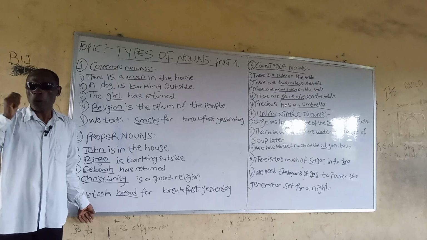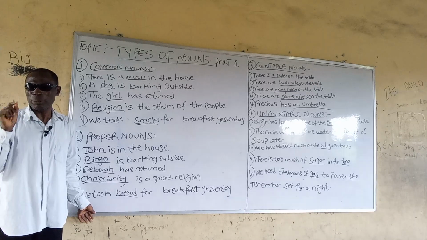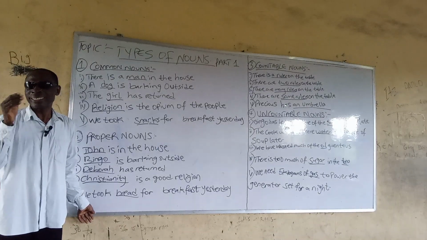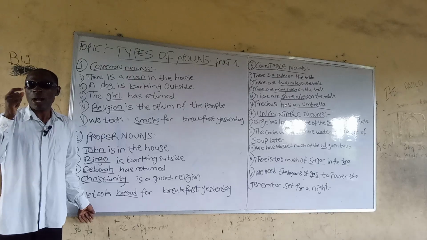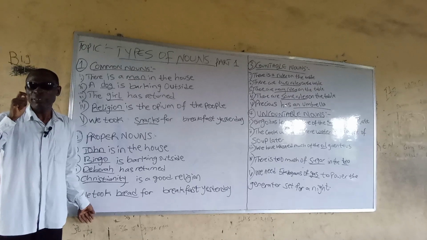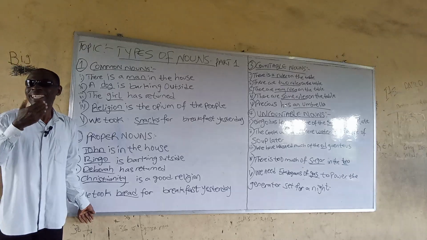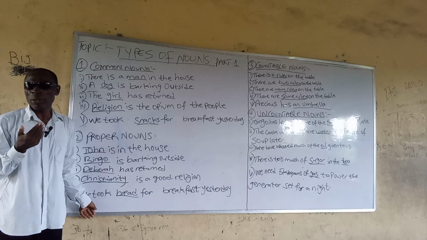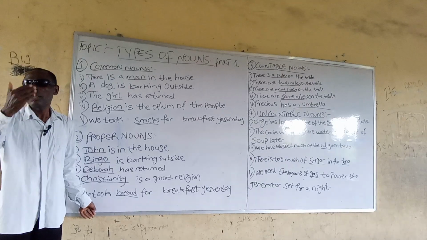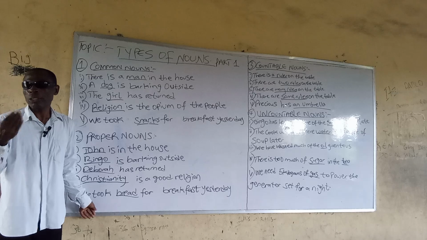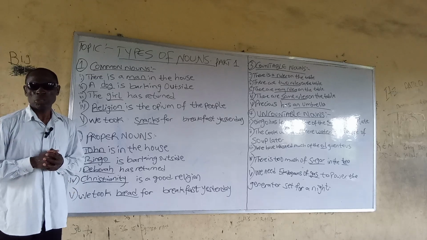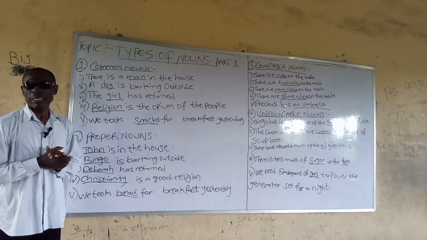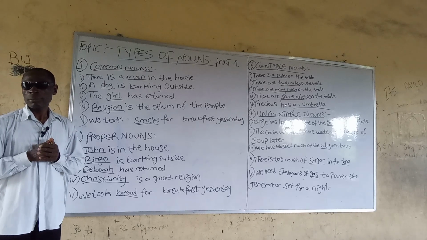The first letters of common nouns are not written in capital if they appear at the middle or end of a sentence. The first letters are only written in capital if such nouns begin a sentence. Another name for common nouns is, in quotes, common names, also general names. Yes, we are progressing. Let's take a look at proper nouns.